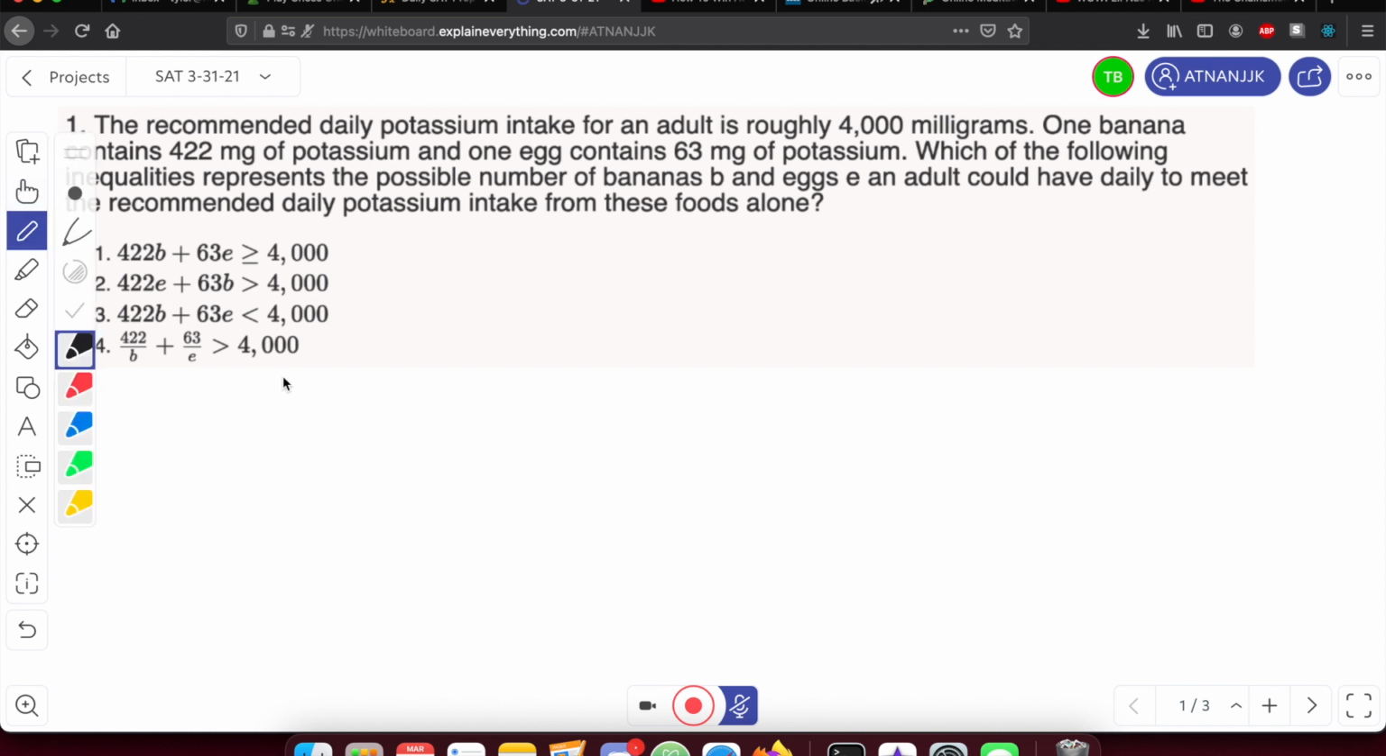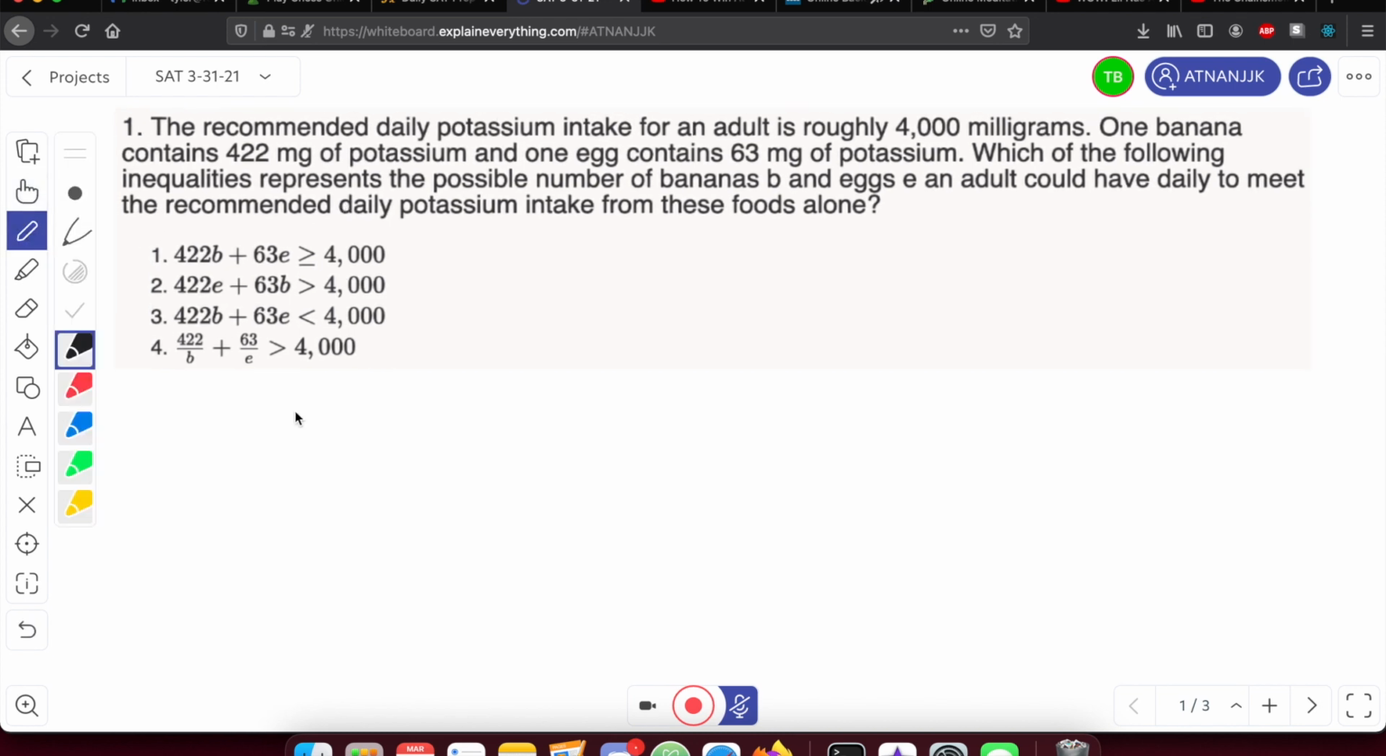All right, so a lot to unpack there, but I'm just going to move this over a little bit. So we have a couple of different answers to choose from. Some of these we can just strike out right off the bat. For instance, we're looking for the minimum number of eggs and bananas we'd eat to reach 4,000 milligrams. So since number 3 is less than 4,000, it doesn't make sense, right? And number 2 doesn't make sense either because we're messing up the variables here.